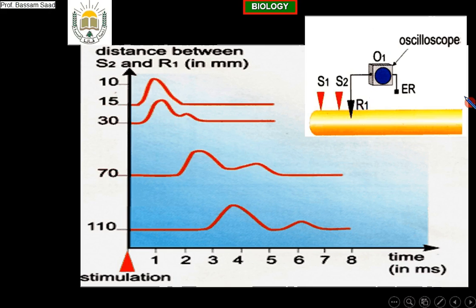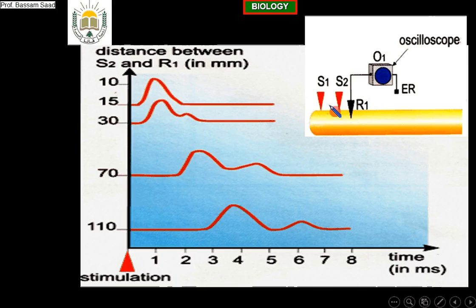But I want to ask you, is it only one action potential created inside the nerve? No. If the nerve has 100 fibers, you created 100 action potentials, because all the fibers are activated. Each fiber will give an action potential, and it will propagate. But because the oscilloscope was near to S2, all will arrive at approximately the same time, as in the first race. The finish line was the oscilloscope, which was near to the starting point of the race.